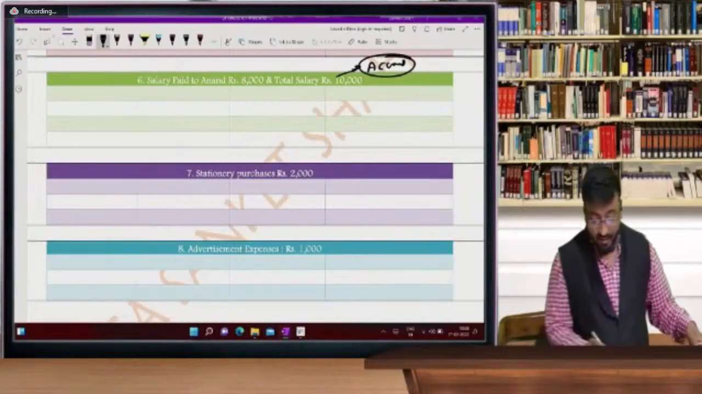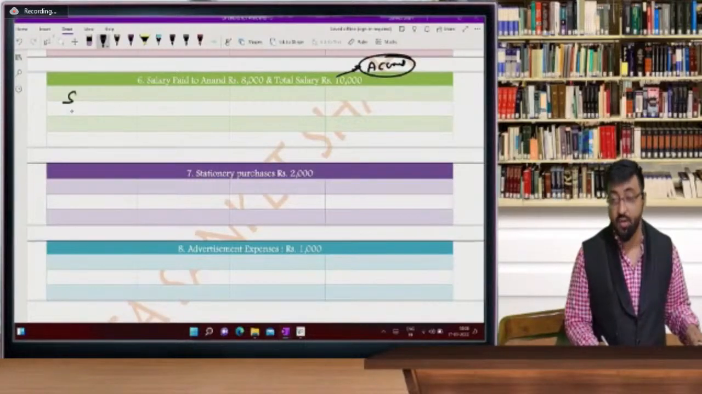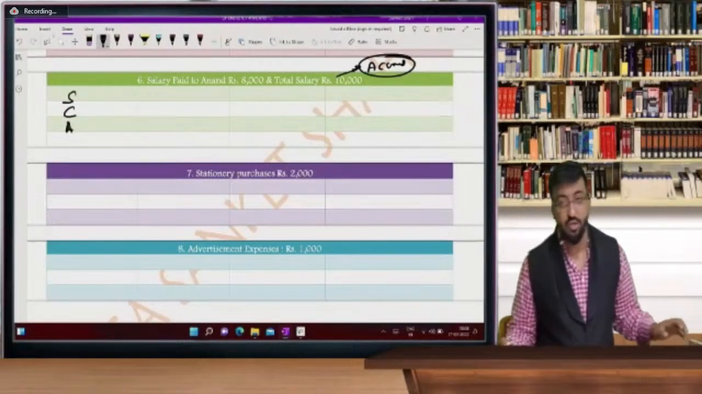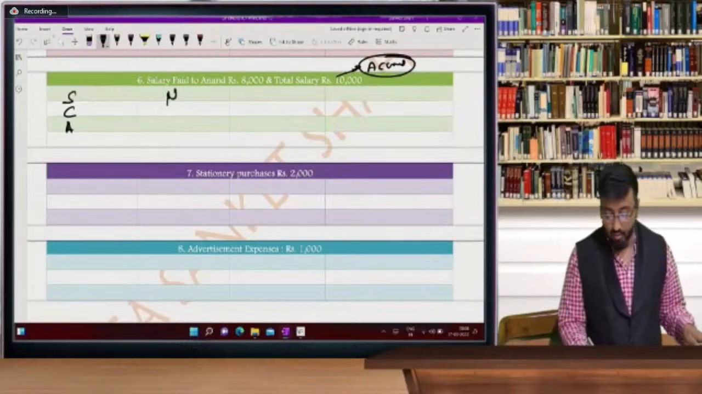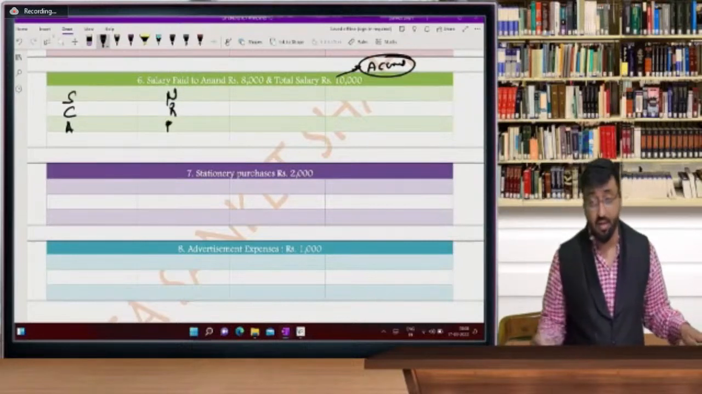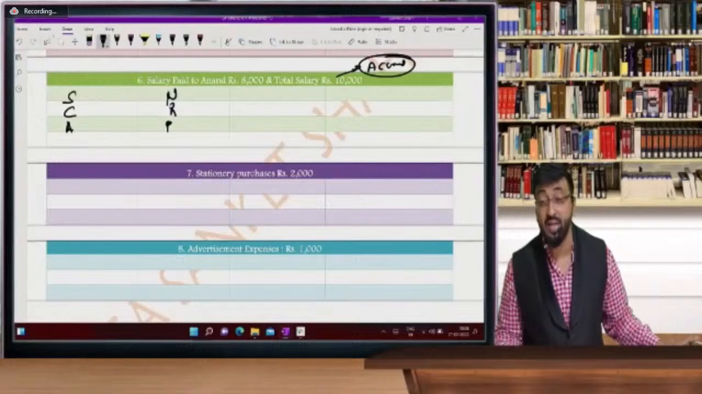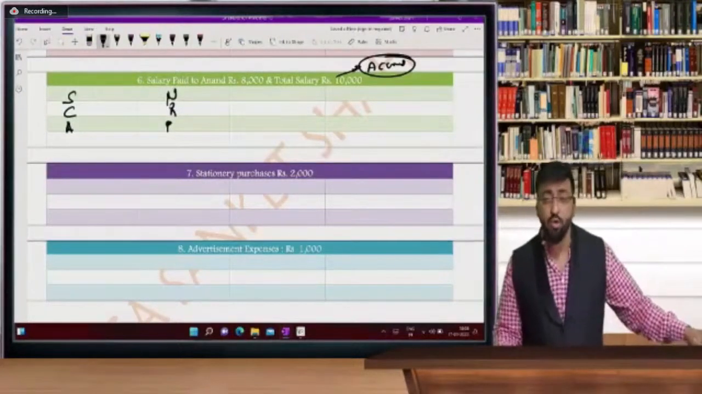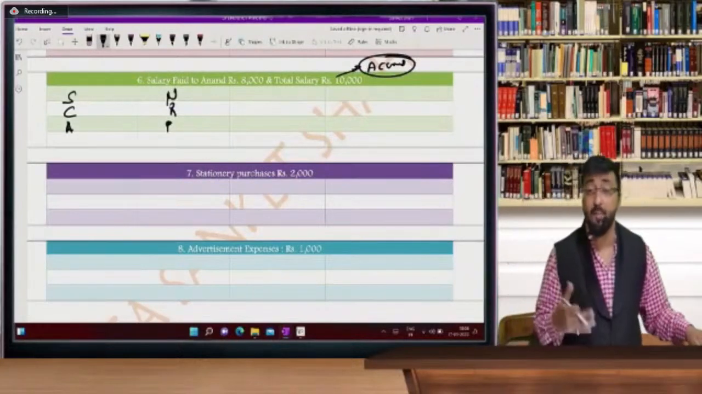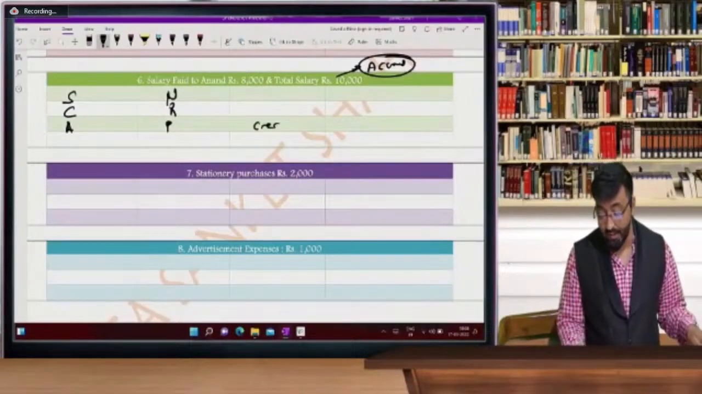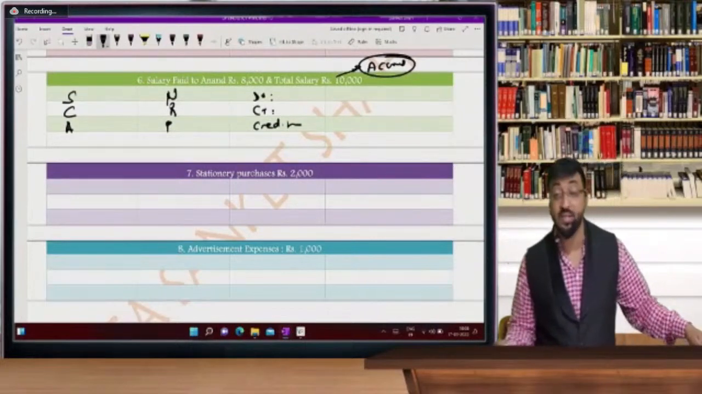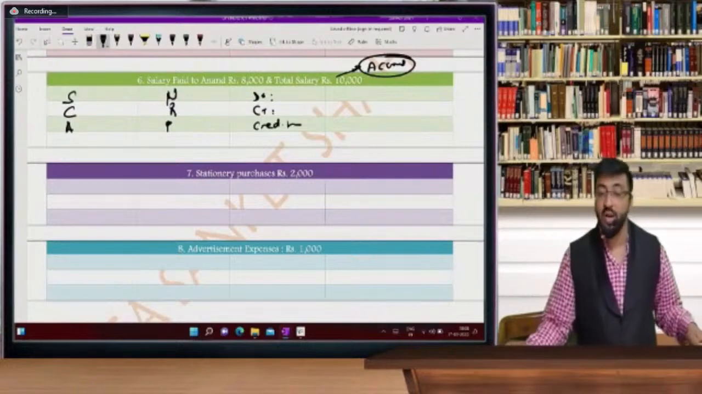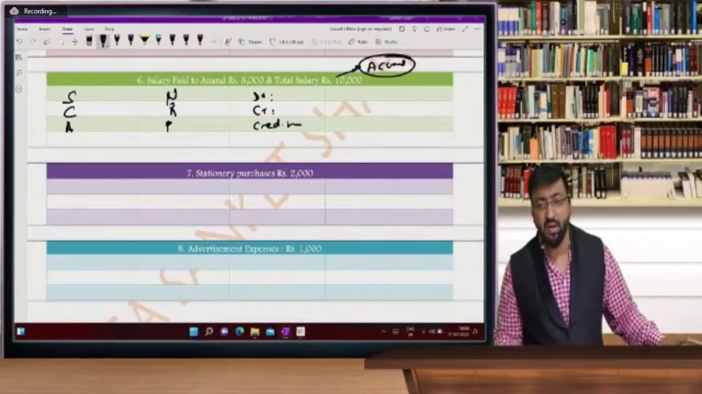So what are the entries here? Accounts to be opened: salary, then second account is cash and third account is Anand. It's very simple. Salary is a nominal account, cash is a real account, and Anand is a personal account. Again, Anand will be shown under the head salary payable, and salary payable, outstanding salary, provision for salary or accrued salary, all are the same. So these are personal accounts because he is our creditor. Salary is a nominal account, debit all expenses and losses, and cash goes out of rupees 8,000. So salary account debit to cash to Anand, and instead of Anand you can record salary payable.